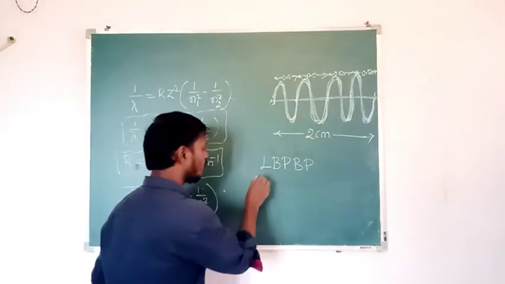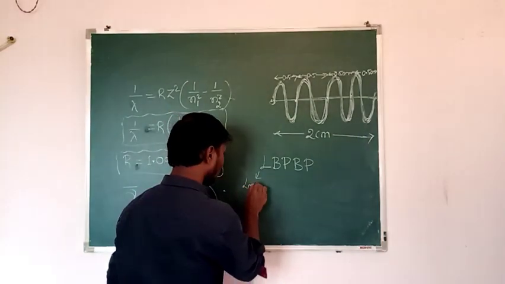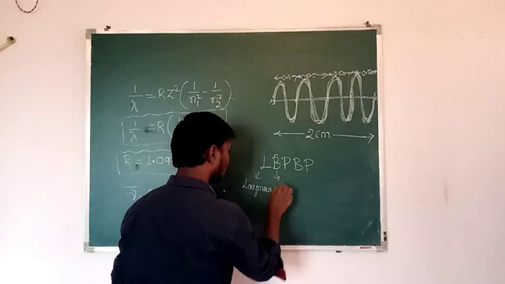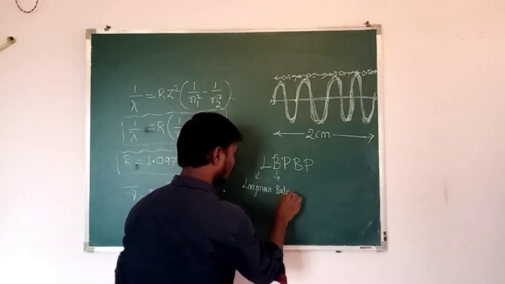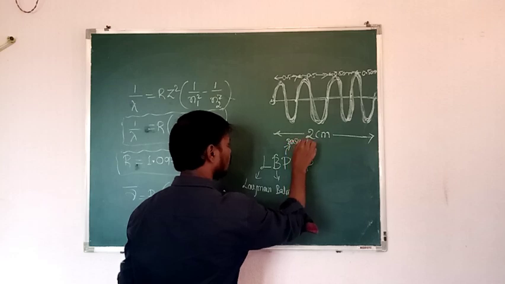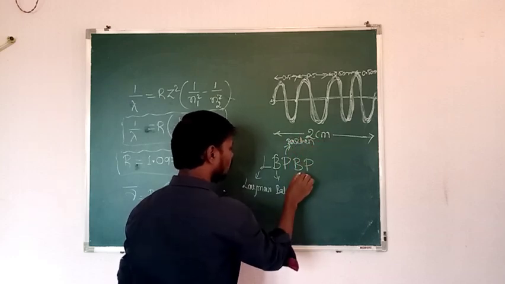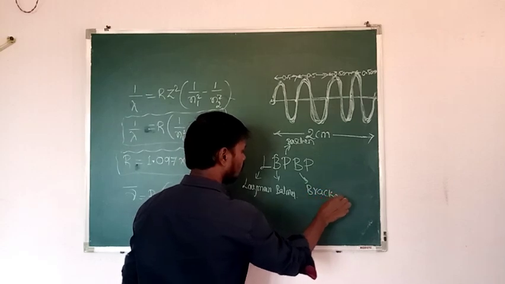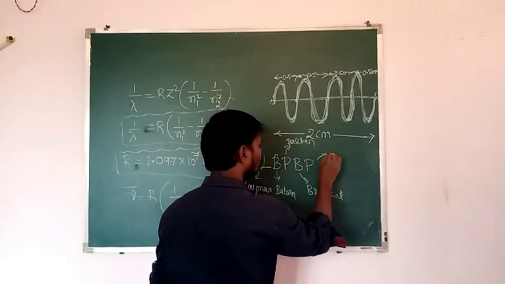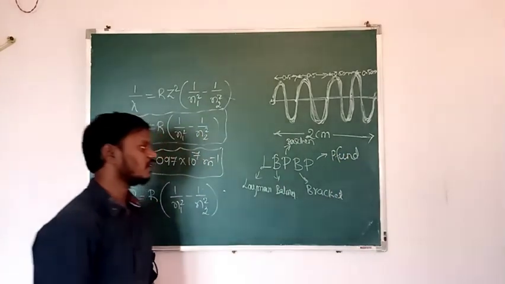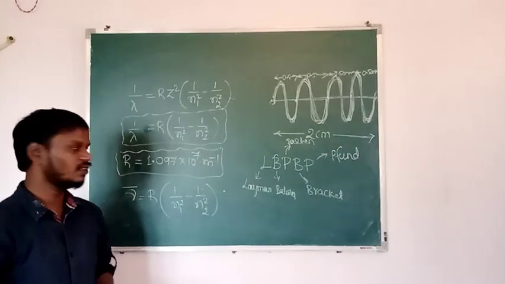L for Lyman, Lyman series. B for Balmer, and P for Paschen. B for Brackett, and P for Pfund. Then, what do you mean by the Lyman series?